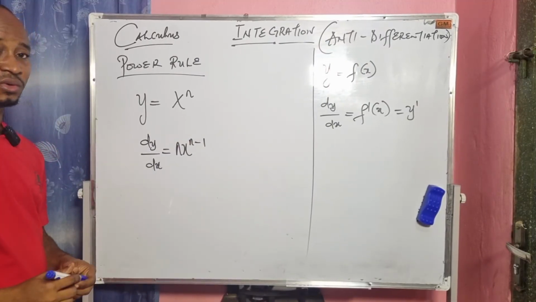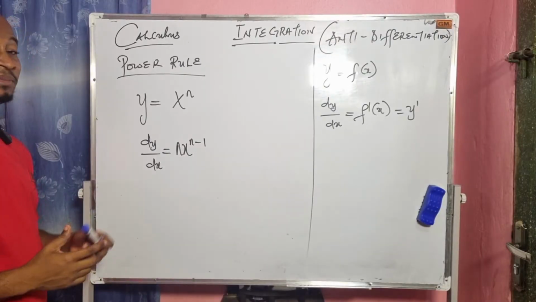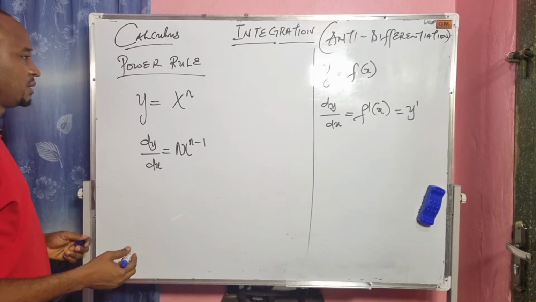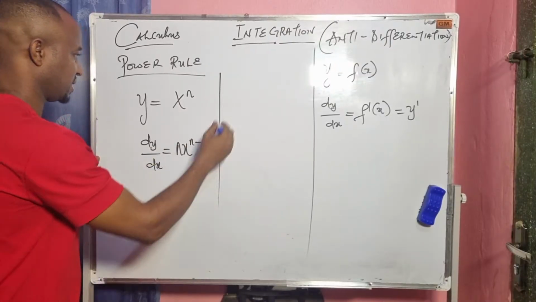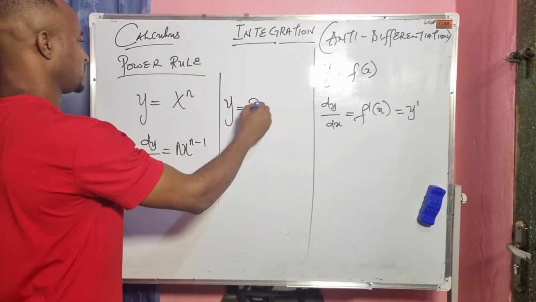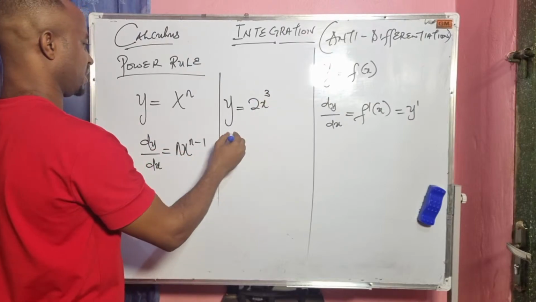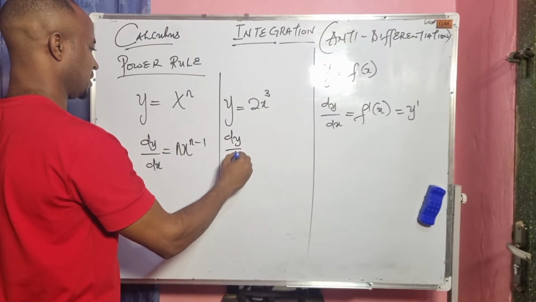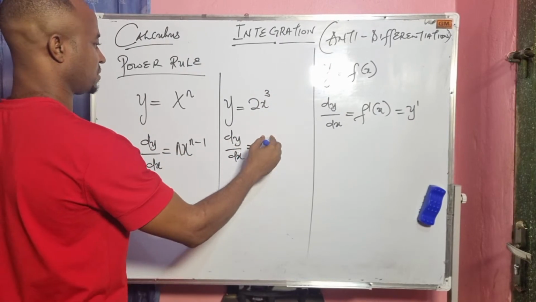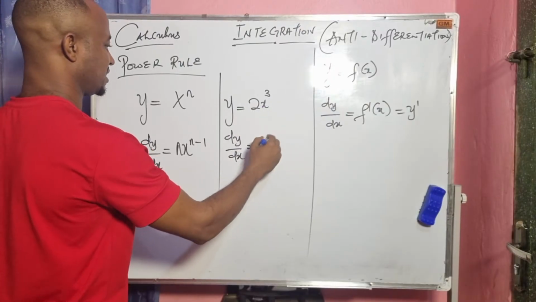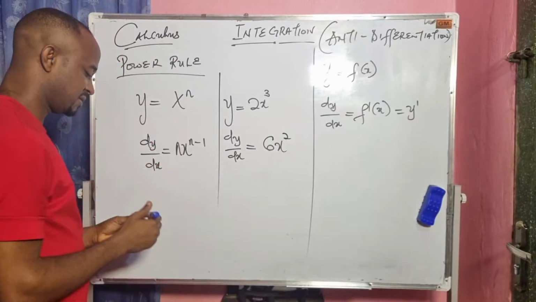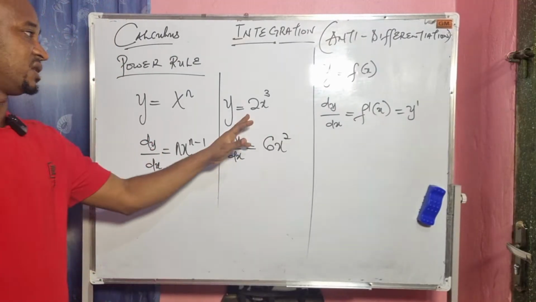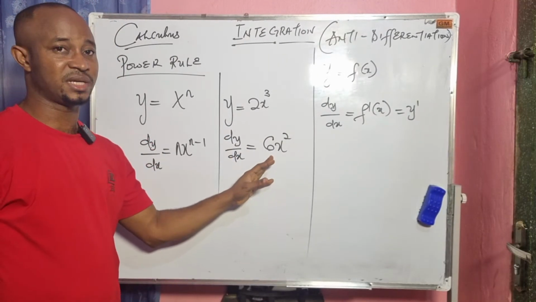This is the general rule of differentiation, called the power rule. Let me give an instance. If I have y equals 2x to the power of 3, that implies that dy/dx equals 3 times 2, which is 6x to the power of 2. This is my derivative of this function, which is 6x squared.